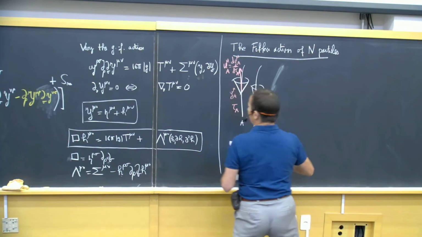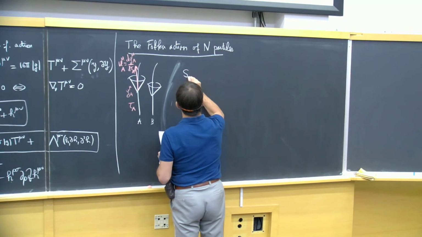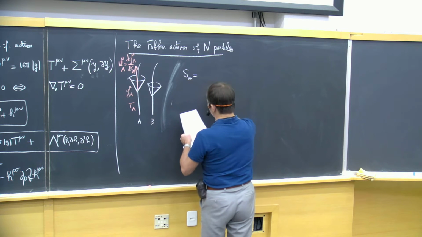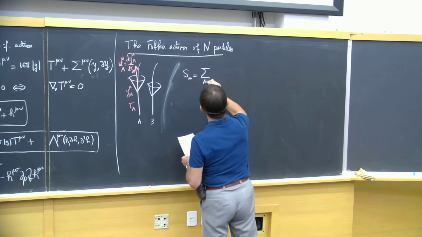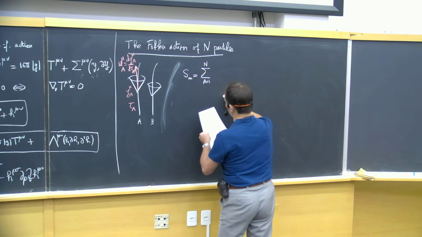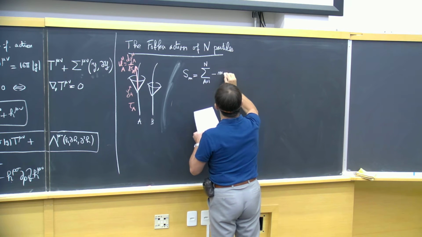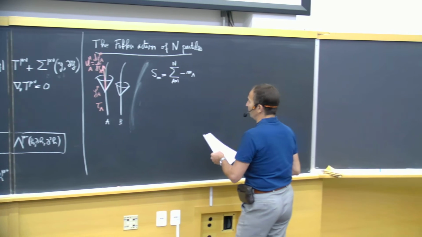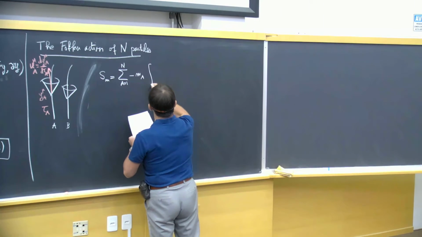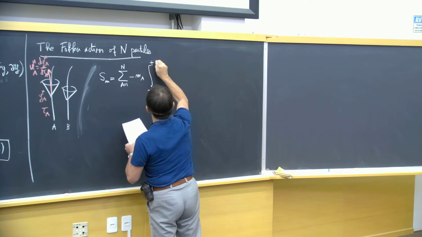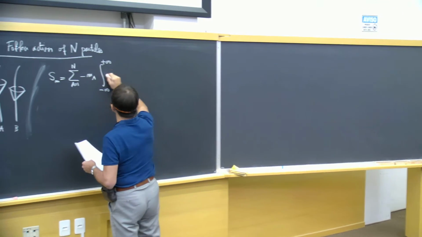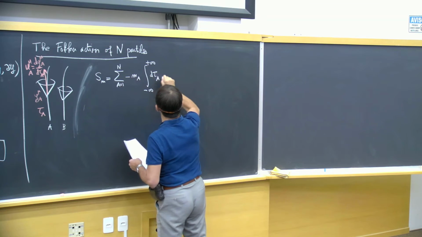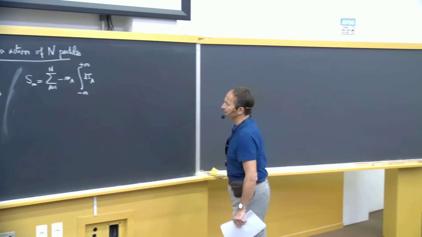And the matter action will be the sum over the particles from A equals 1 to n of the mass of each of the particles times the integral from minus infinity up to plus infinity of the proper time of the particles.